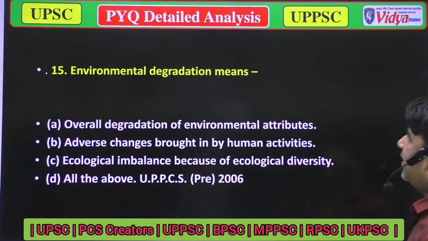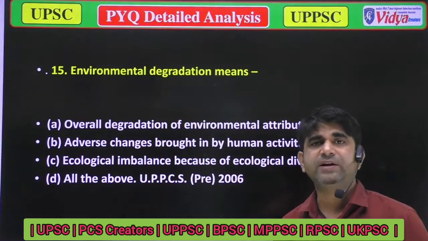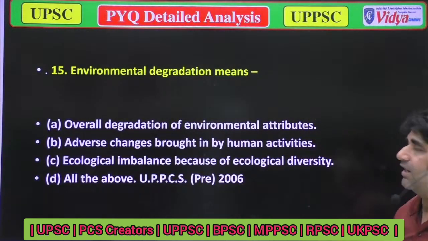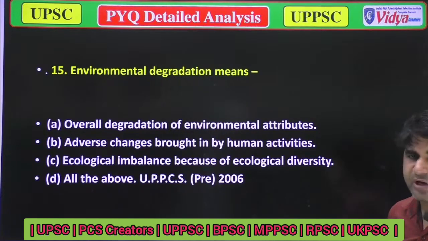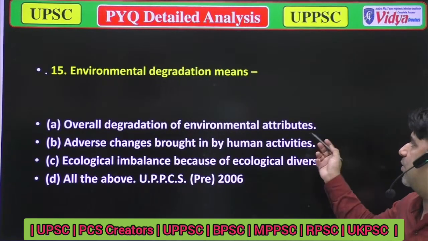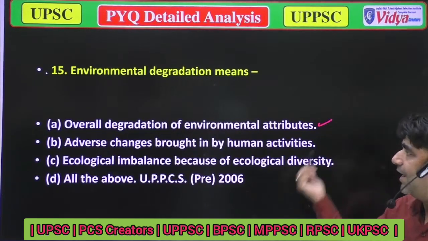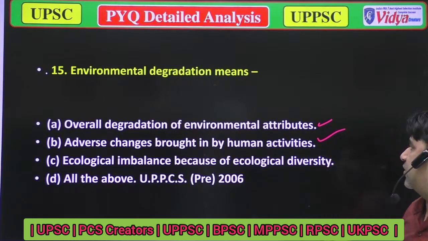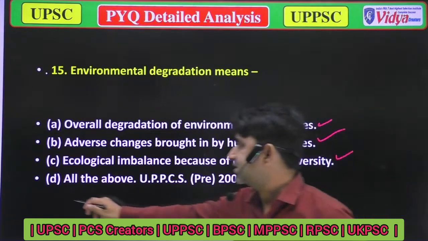What is the meaning of environmental degradation? Option A, overall degradation of environmental attributes. Option B, adverse changes brought in by human activities. Option C, ecological imbalance because of ecological diversity. And option D, all of the above. Environmental degradation means overall degradation of environmental attributes, that's okay. Adverse changes brought by human activities, that's also okay. Ecological imbalance because of ecological diversity, everything is there. So option D is correct.